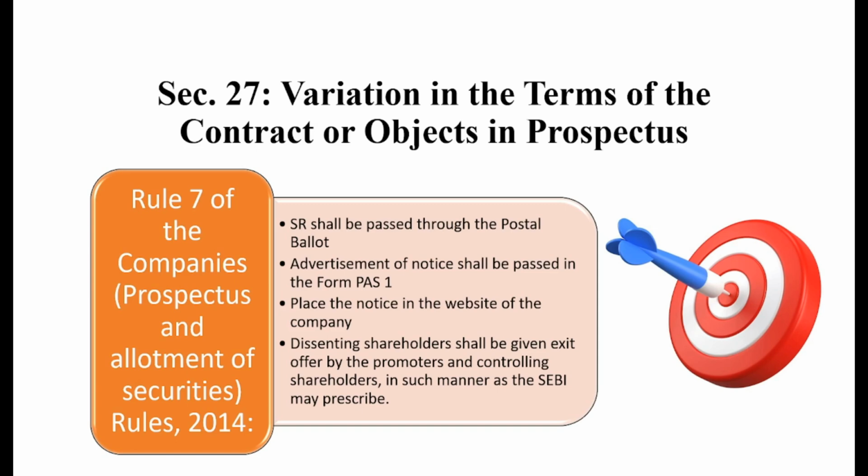Next, the dissenting shareholder shall be provided with the exit offer by the promoter and controlling shareholders in such manner as the SEBI may prescribe. So the same thing has been mentioned a second time, but this time it is mentioned in Rule 7.